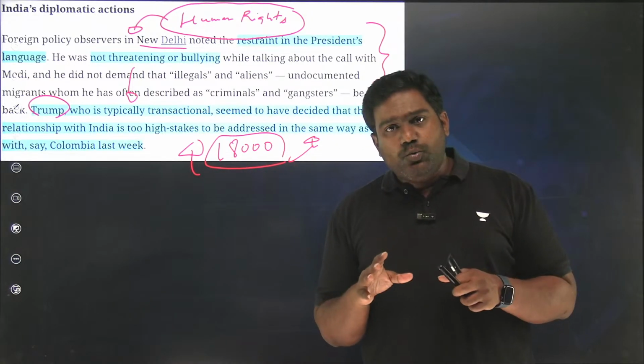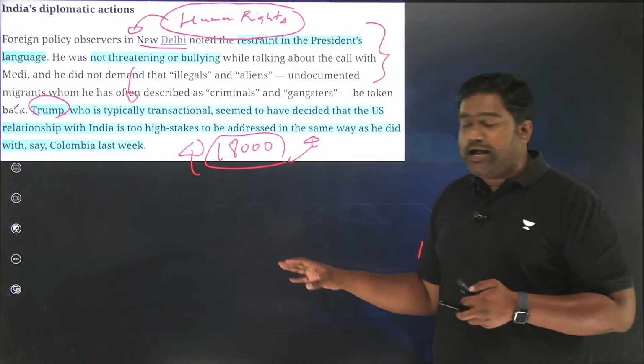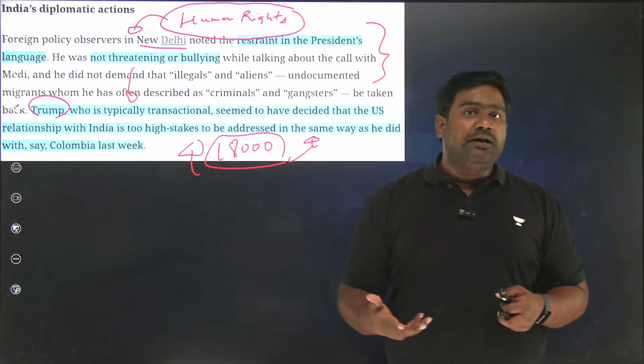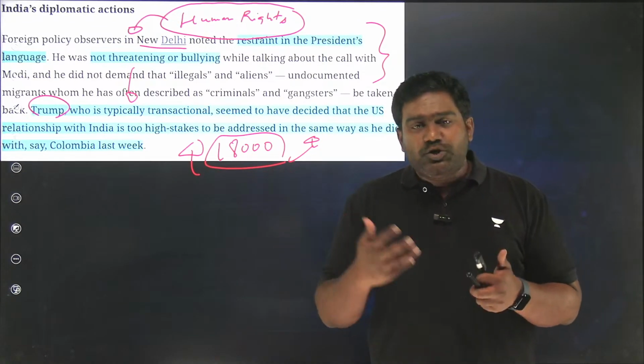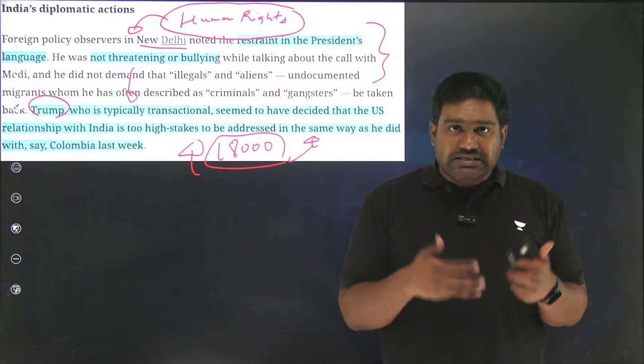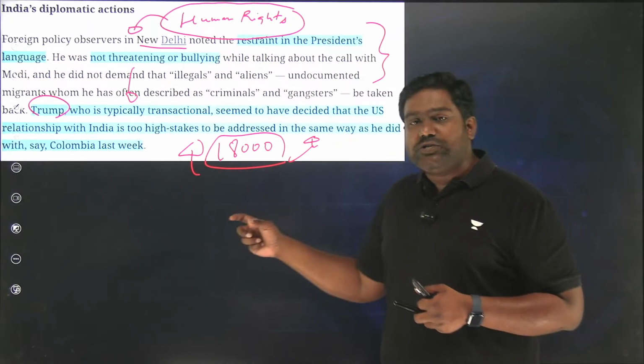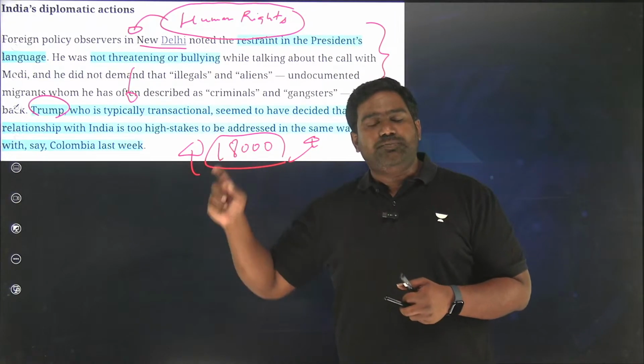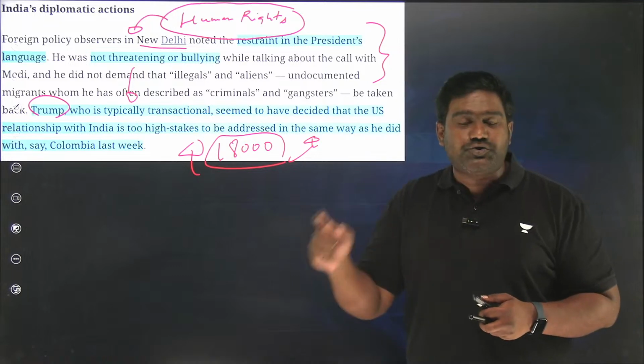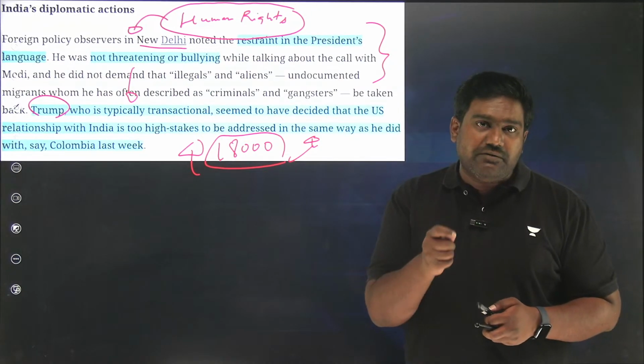So India needs to work the diplomatic channels, use the leverage we have, because India is a big buyer of American weapons. The US relies on India to counter China in the Indo-Pacific. That is the leverage we have. We need to use those leverages and push the US to respect the human rights of illegal migrants, to not mistreat our nationals. This is something we should never tolerate.